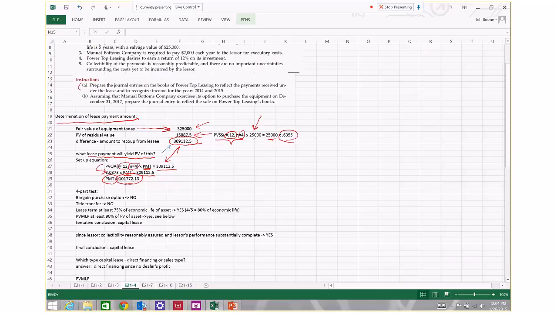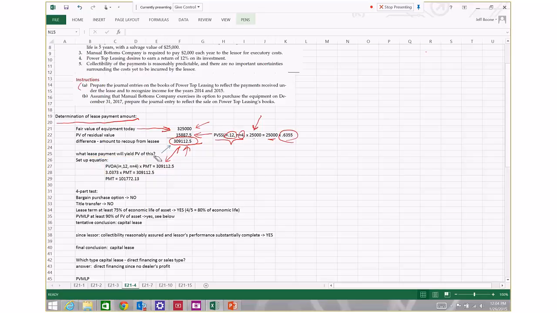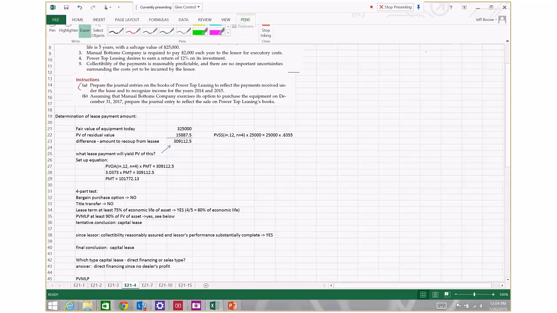If you charge a $101,772.13 lease payment, 4 of those discounted back to the present at a 12% interest rate is going to yield a present value of $309,112.50. So that's the payment amount. When you see these lease problems and they explicitly tell you what the lease payment is, implicitly that's the process that the lessor went through in order to determine the lease payment amount.